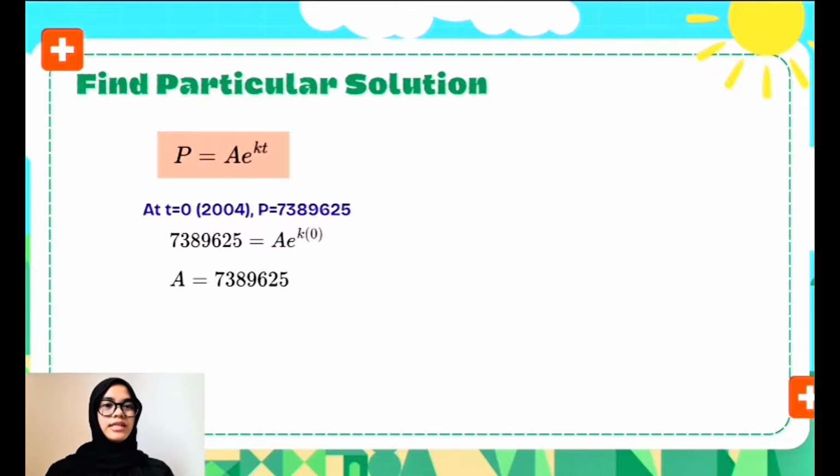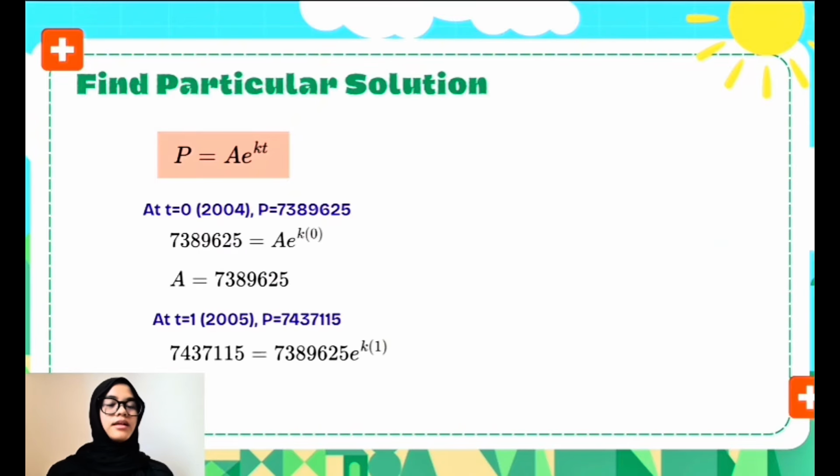Next, we use the second data point to find the k value. Then we take t equal to 1 and P equal to this value. We substitute into the particular solution formula. Then the next step, we isolate the e power of k by doing the division.